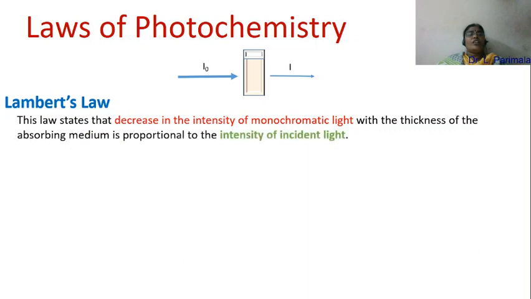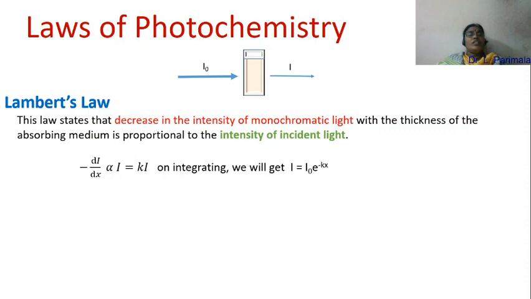Lambert's law. According to this law, decrease in the intensity of monochromatic light with the thickness of the absorbing medium is proportional to the intensity of incident light, which is mathematically given as minus dI by dx is directly proportional to I, which is equal to k into I.